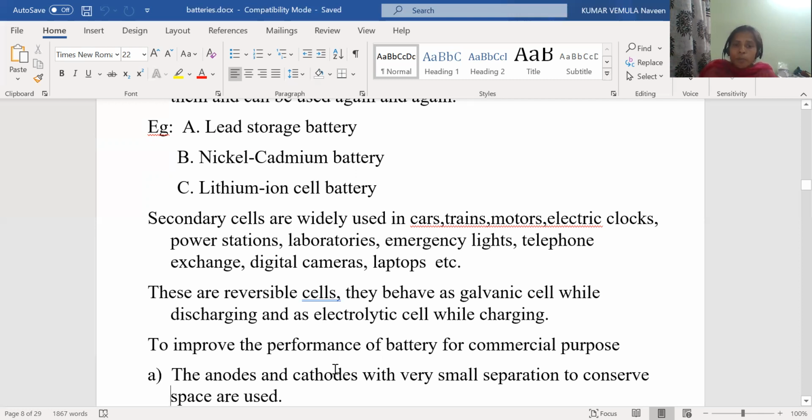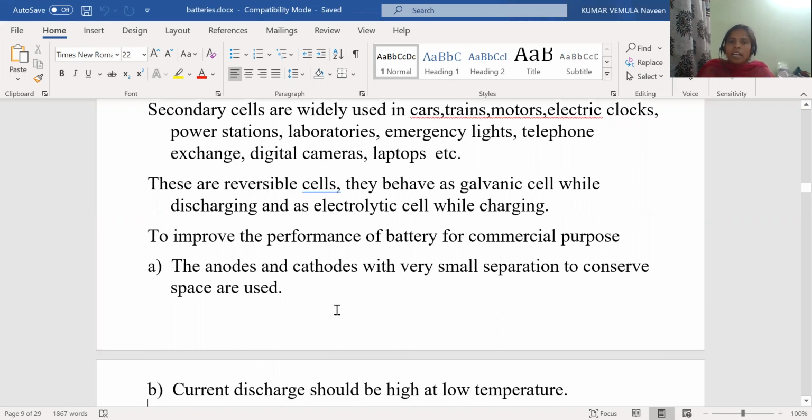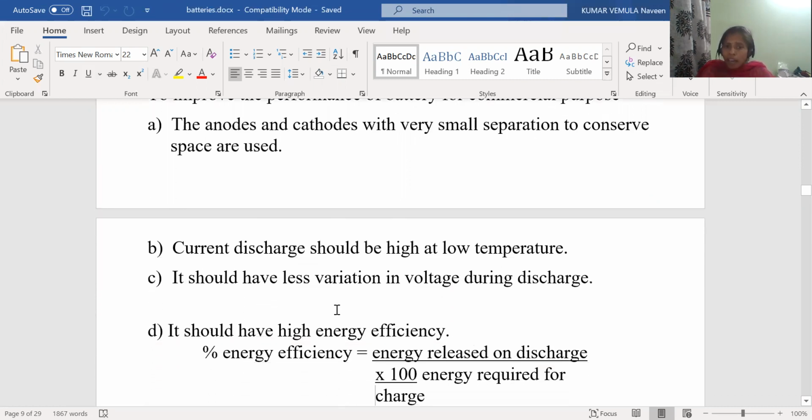To improve the performance of battery for commercial purpose, the anodes and cathodes with very small separation to conserve space are used, and current discharge should be high at low temperature.